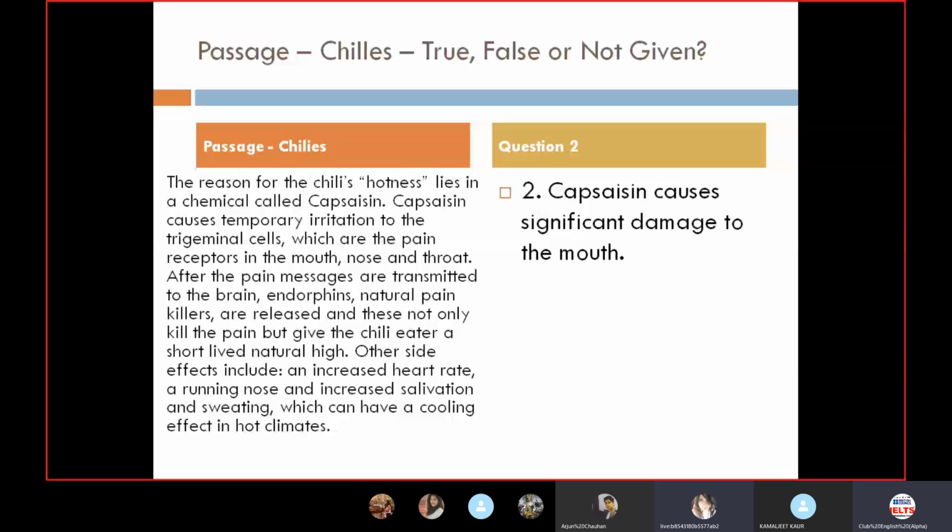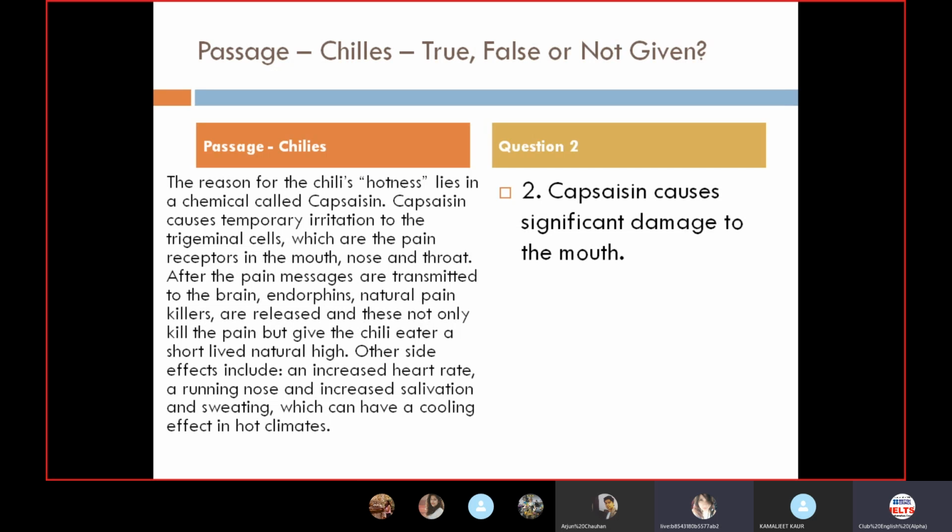The reason for the chilly hotness lies in a chemical called capsaicin. Capsaicin causes temporary irritation to the trigeminal cells, which are the pain receptors in the mouth, nose, and throat. After the pain messages are transmitted to the brain, endorphins, natural painkillers, are released, and these not only kill the pain but give the chili eater a short lived natural high.